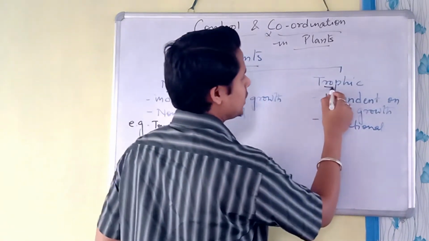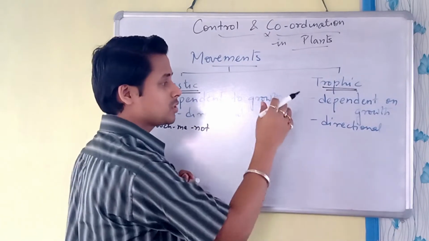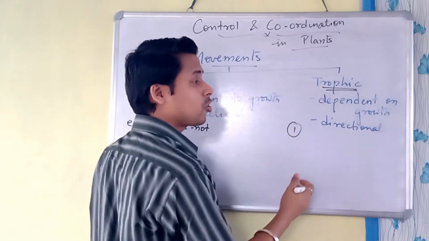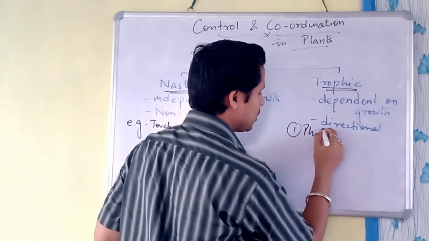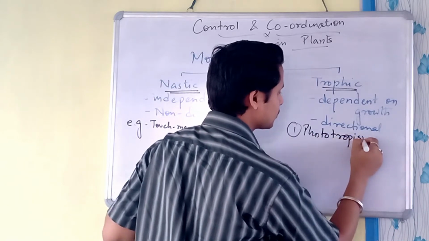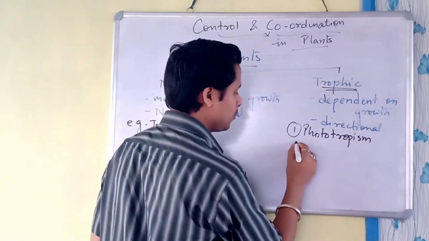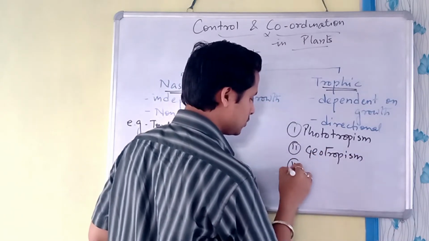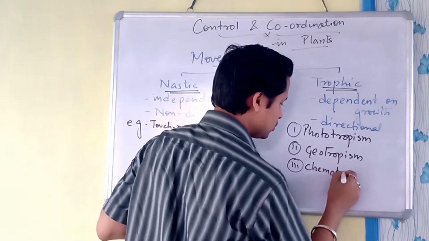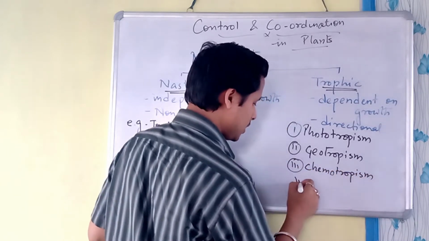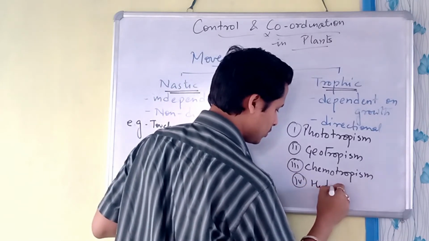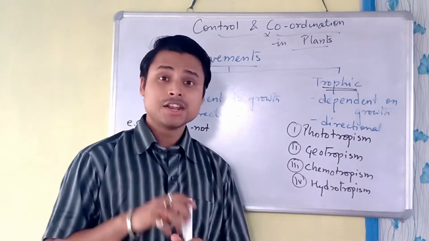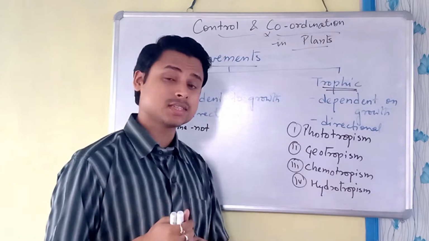Trophic movement has to be discussed in an elaborate way because it is directional and growth dependent. There are different types of Trophic movement we can find. First we are considering phototropism, then geotropism, then chemotropism, and then hydrotropism. Now we will see one by one what these are.